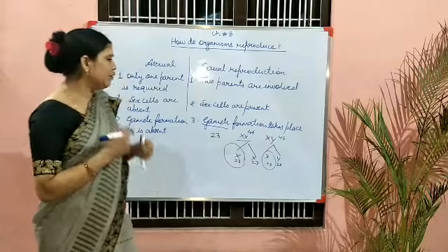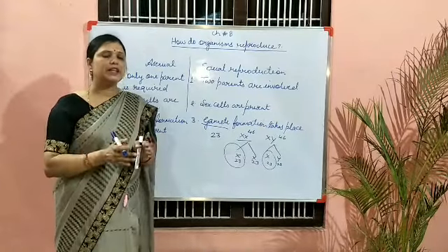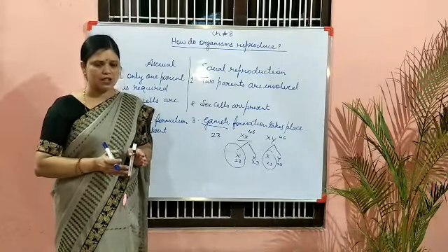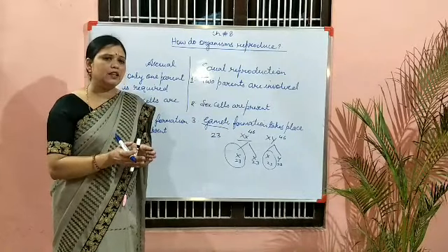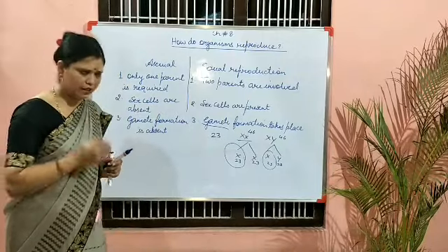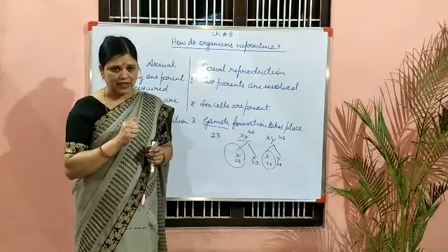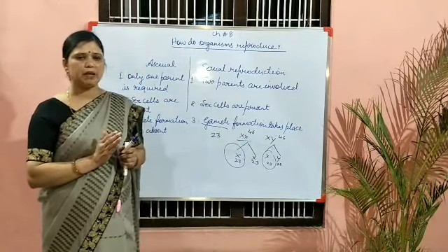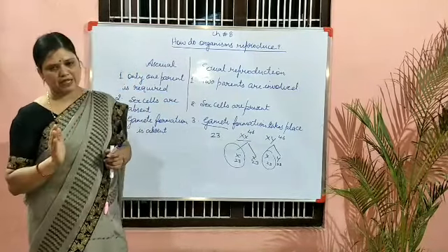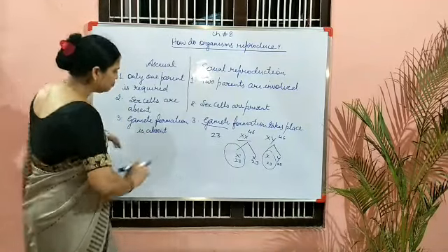So if the definition of gamete is asked in the examination, what would you say? A gamete is a haploid structure which contains a half set of chromosomes. For example, in any of the cells, if 12 chromosomes are there in the diploid structure, when gamete formation takes place, then only 6 are present, meaning half of that. I hope it's clear, children.